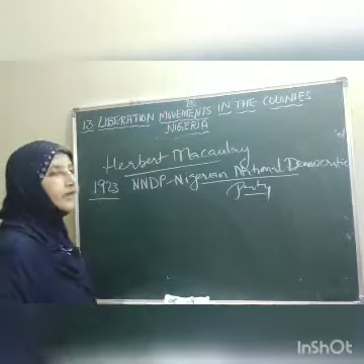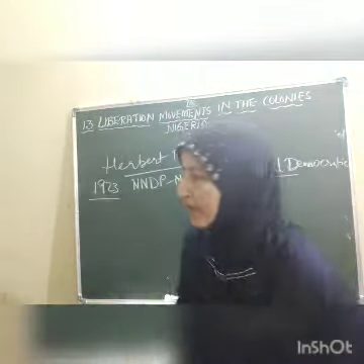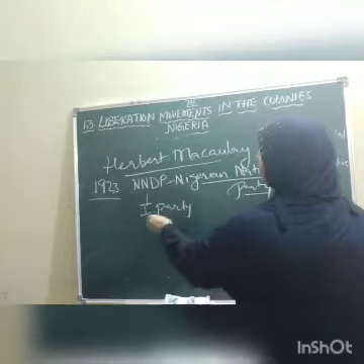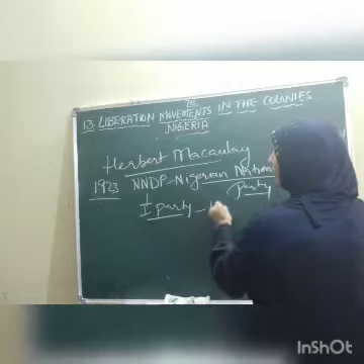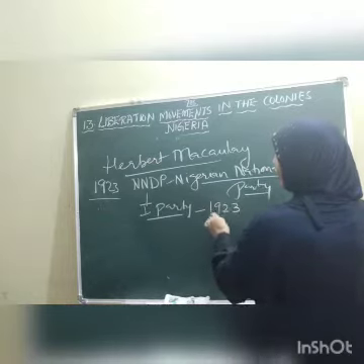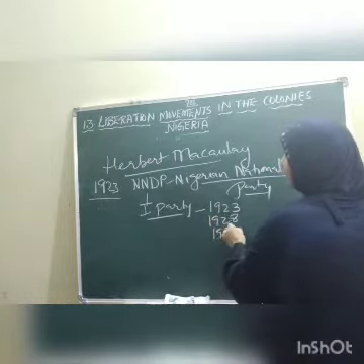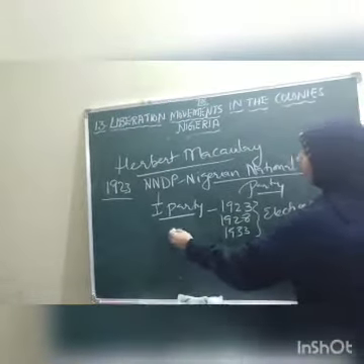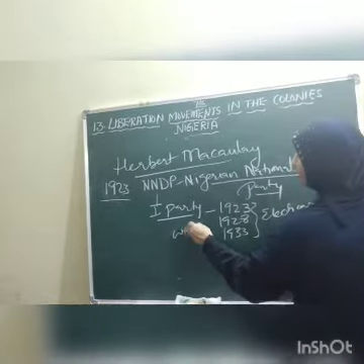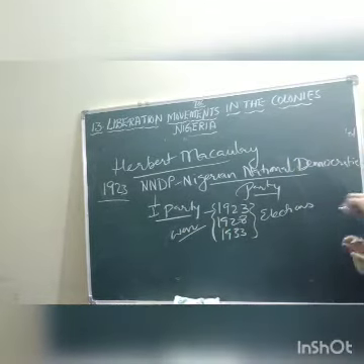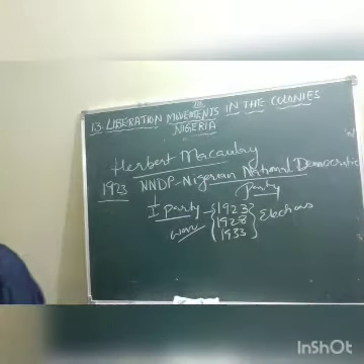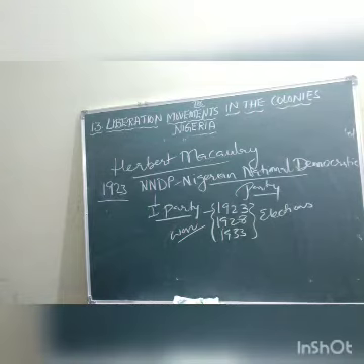So this party, NNDP, turned as a major party. We can say it was the first national party of Nigeria. It won all the seats, children. 1923, 1928, 1933, whatever the elections were conducted, this party won the majority of seats. Which party? NNDP. This party won all the seats in all these elections of 1923, 28 and 33.